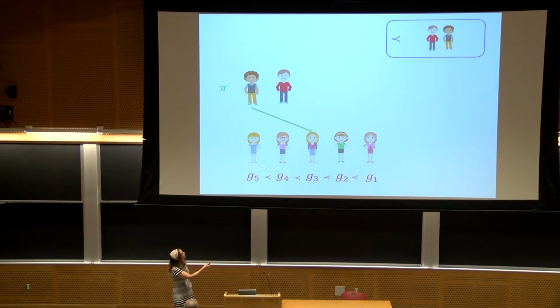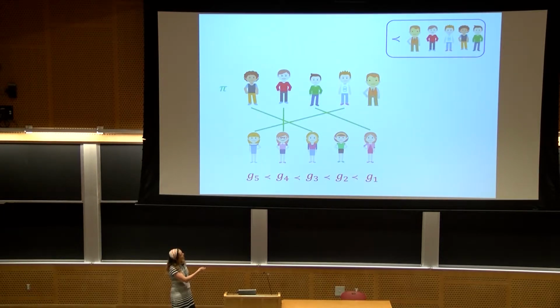Okay. So the red boy is less preferred than the first guy. So maybe we match him to G4, and then the next boy arrives. This is the green, and he's actually the best so far. So maybe we match him with G1, and so on and so forth.